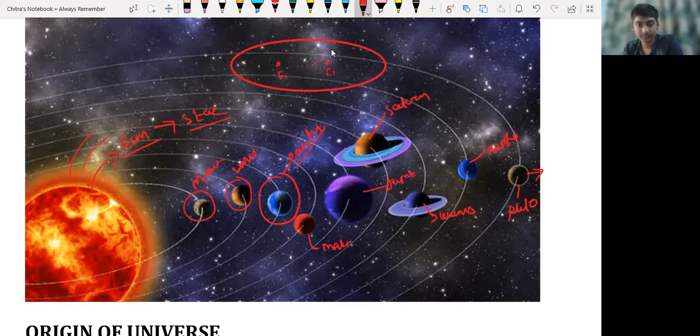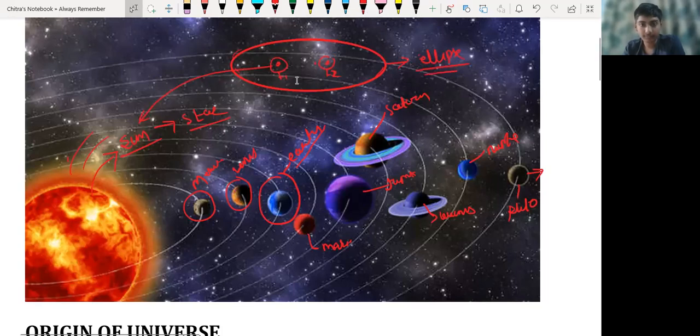At one of them, F1 or maybe F2, is the position of the Sun, and the planets revolve around the Sun in an elliptical orbit. This is called an ellipse. Kepler's law has shown us that.